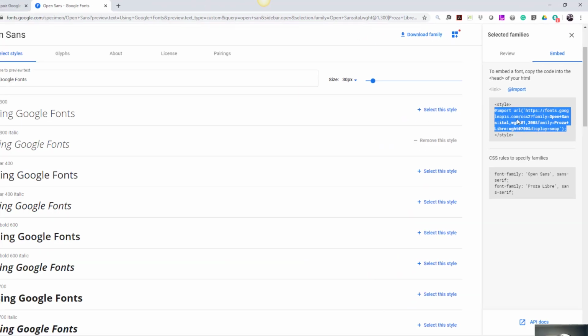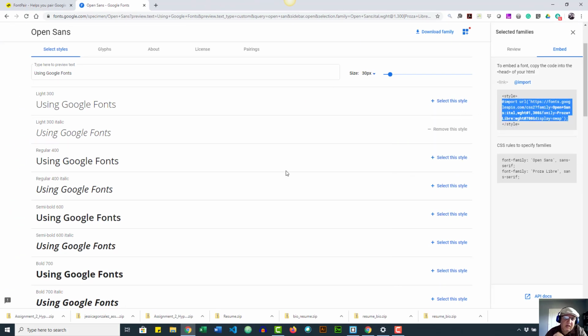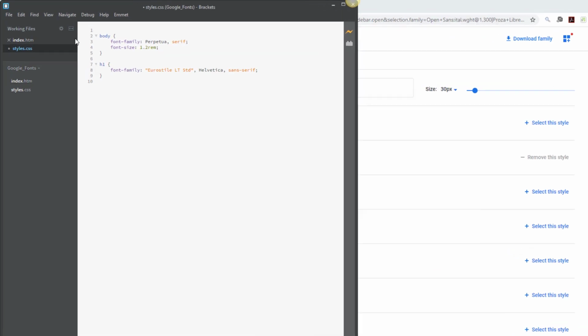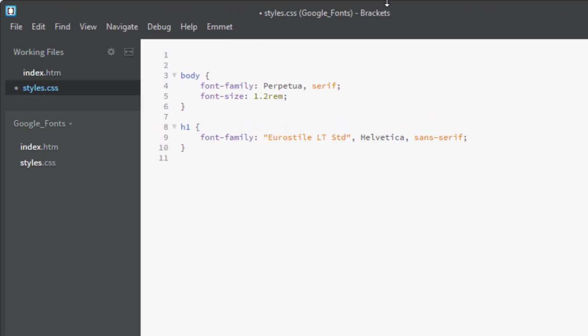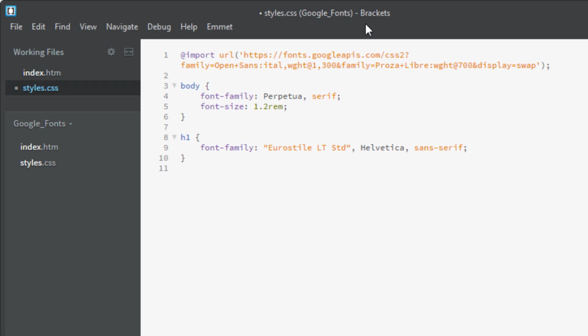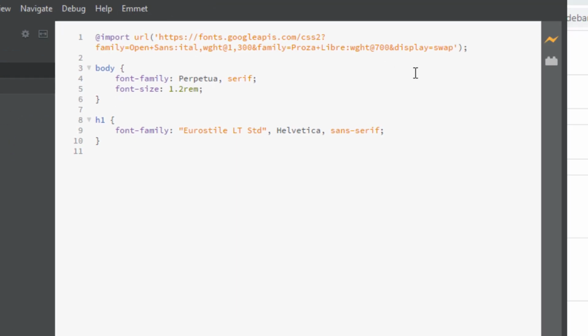So anyway, I'm going to copy this, go back to my file here, and I'm going to put it at the top. And this is also important. The link to the fonts goes on the top of your document, not in the middle, not on the bottom. It's on the top. Should be the first thing.